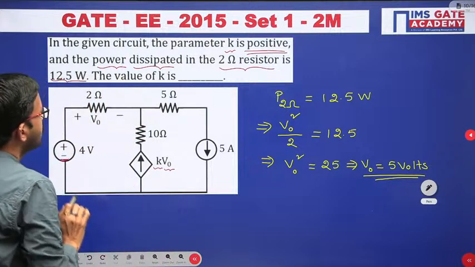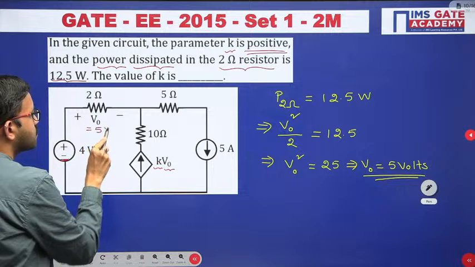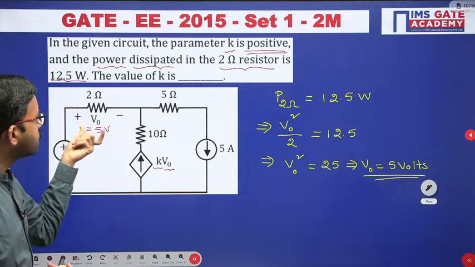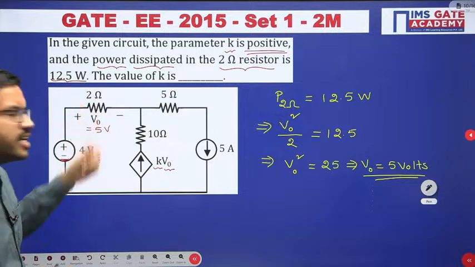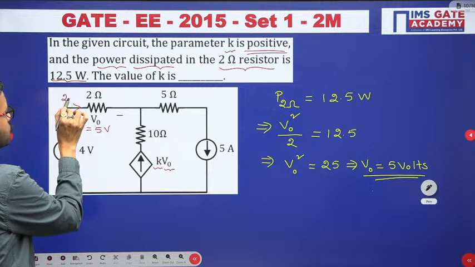Now the moment you got V naught equal to 5 volt, once again you know the voltage and you know the resistor. Can we calculate current? Yes, obviously. 5 divided by 2, that means 2.5 ampere.